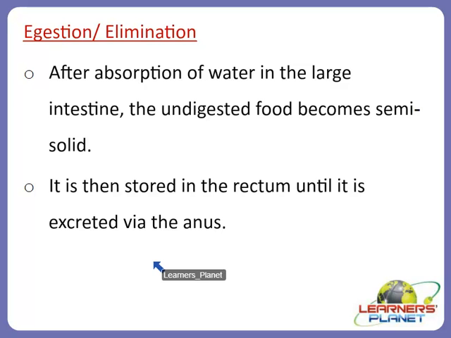The muscular rectum, which is about 6 inches long, expels the feces through the anus, which has a large muscular sphincter that controls the passage of the waste matter. You might have noticed whenever you go into the bathroom, the contraction and expansion of the muscle sphincter controls the passage of this waste matter, that is feces, right?